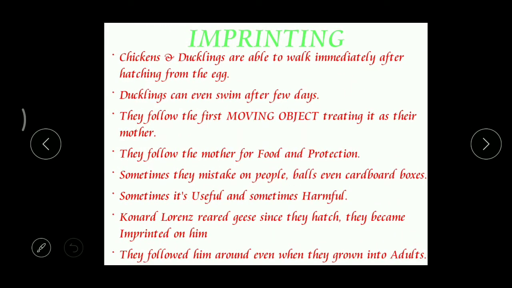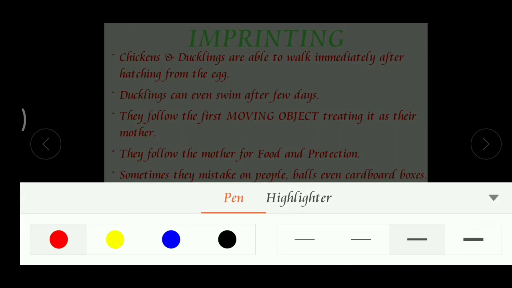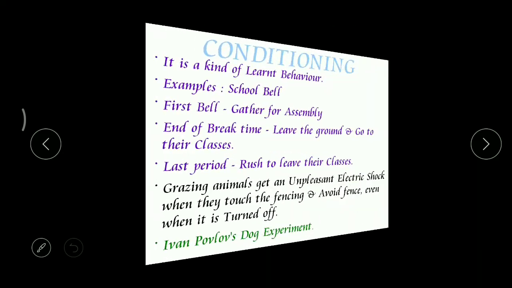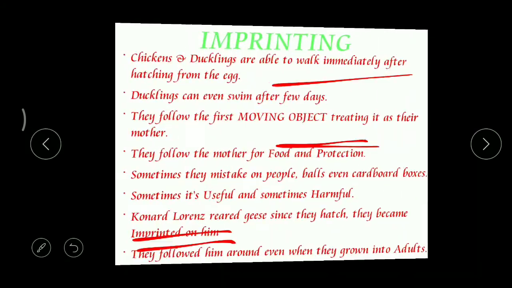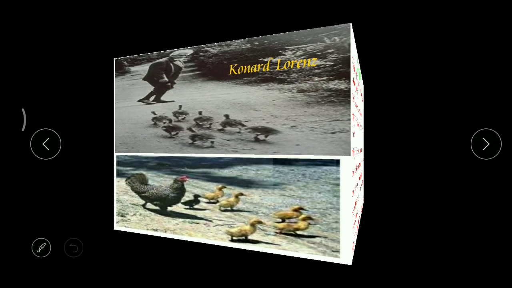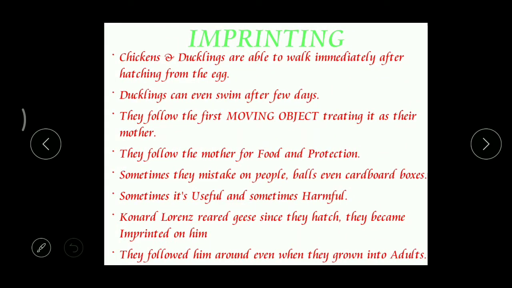So here we are talking about a property called imprinting. In these two pictures, the scientist is followed by geese, and the hen is followed by chicks. This kind of behavior can be called imprinting.